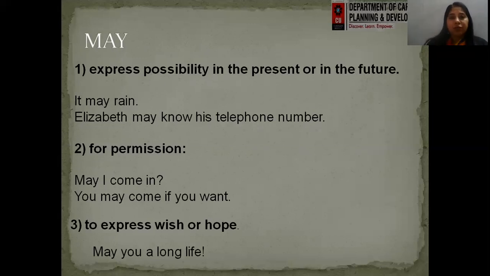Next is for permission. When we really want to address somebody and give respect to that person, to get the permission, we use may instead of can. May I come in? You may come if you want, right? So again, it shows politeness for the permission that we are asking for. To express a wish or hope, as we say, may you live long, may God bless you, right? So this is just a wish that we wish for somebody, and we can use the modal verb may for this as well.